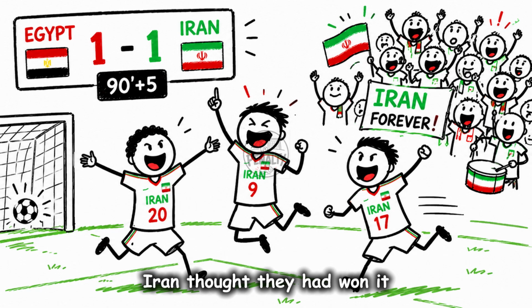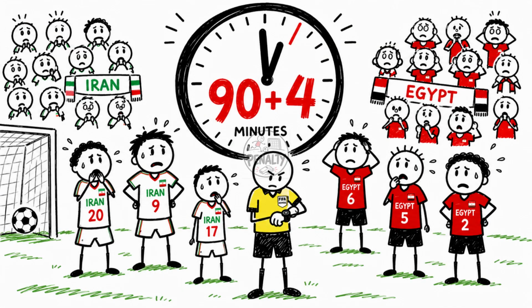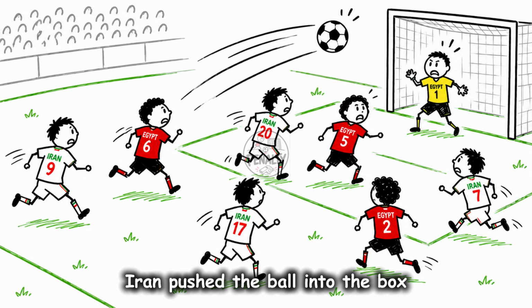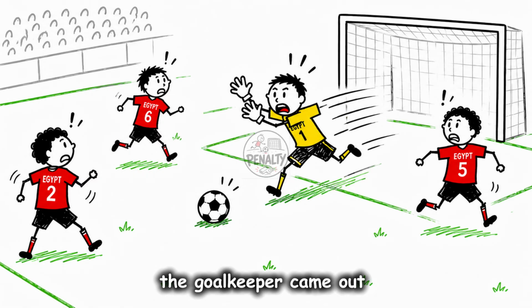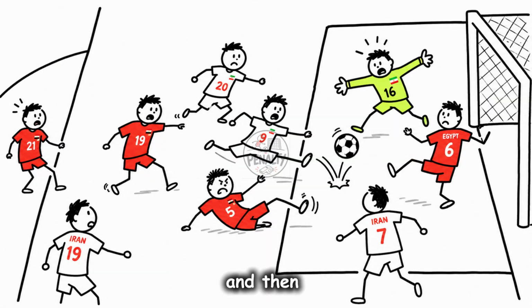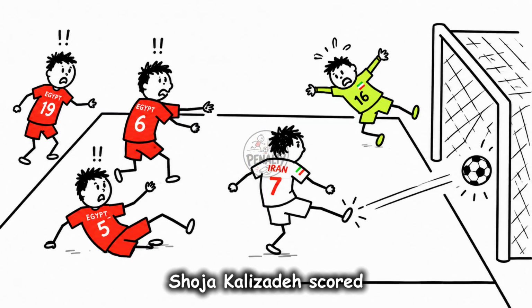Iran thought they had won it. The match was almost over. Egypt and Iran were tied at 1-1. Iran pushed the ball into the box. The goalkeeper came out. Defenders were scrambling. The ball dropped loose. And then Shoja Khalilzadeh scored.